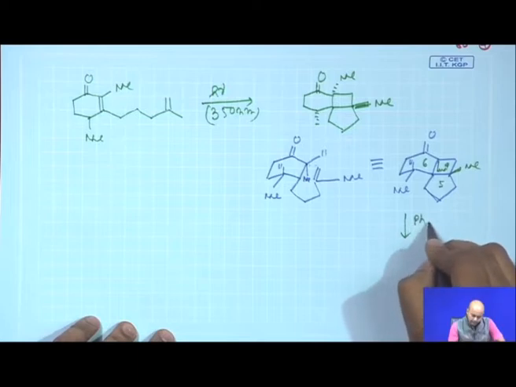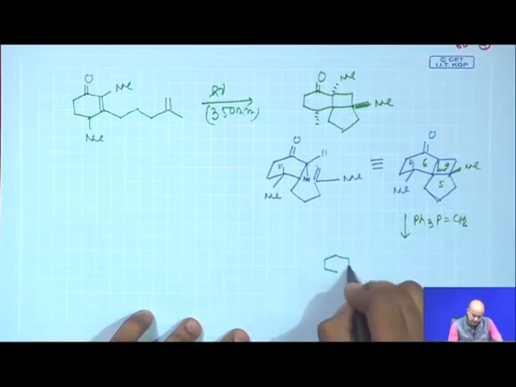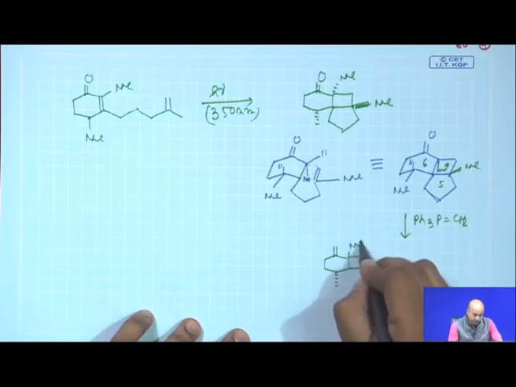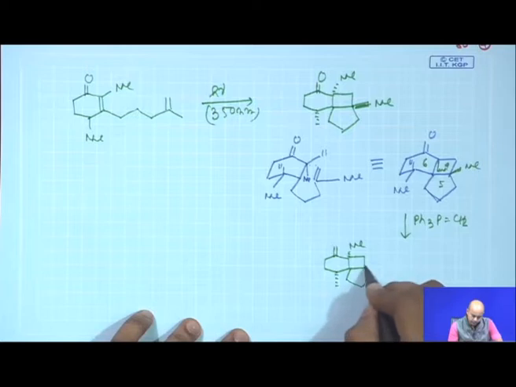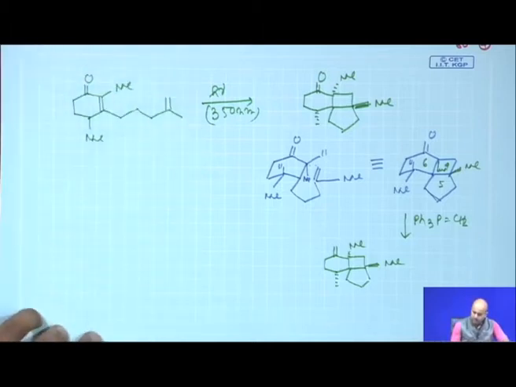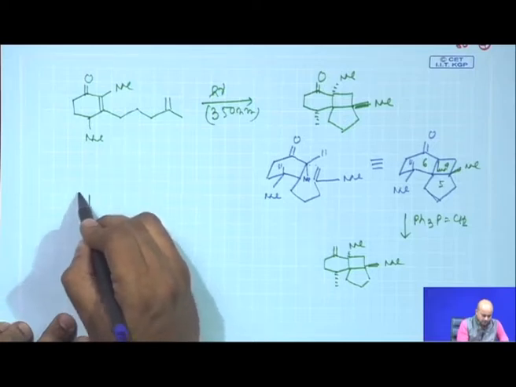You do a simple Wittig reaction. So, the Wittig reaction will basically give you everything remains the same. This is your methyl, the exocyclic double bond will just be created, right. Now, before this final step of this reaction, I will try to give you another thing.